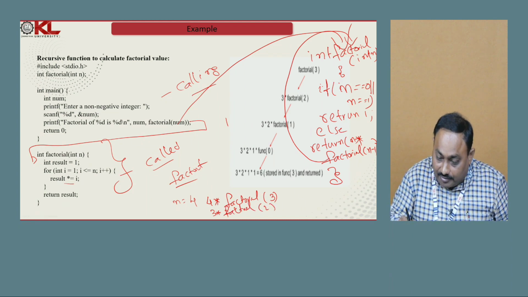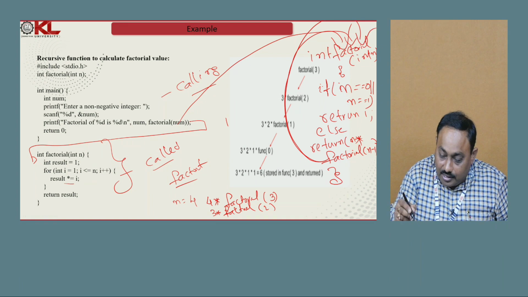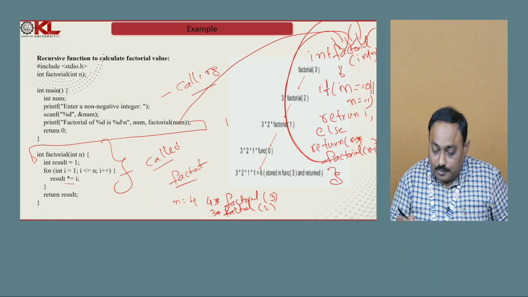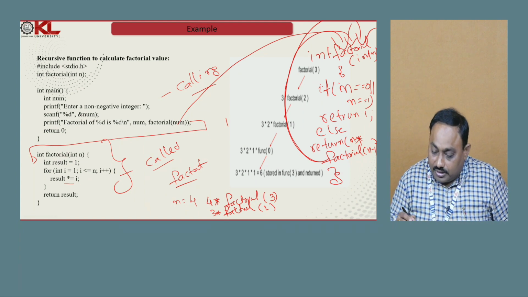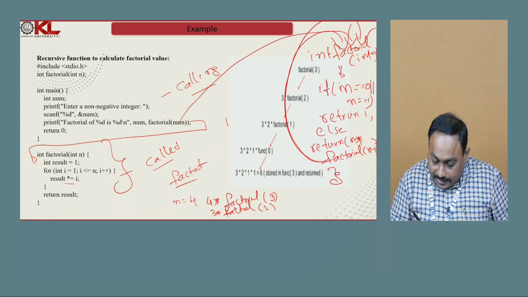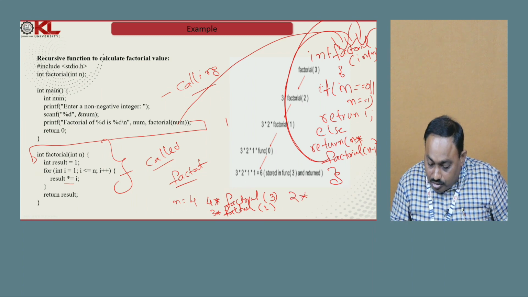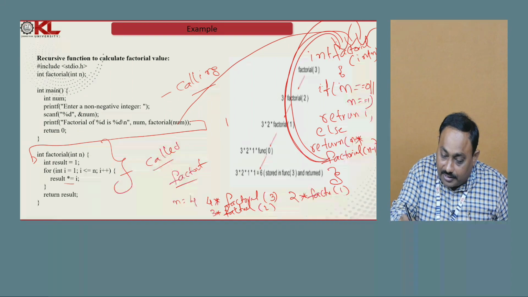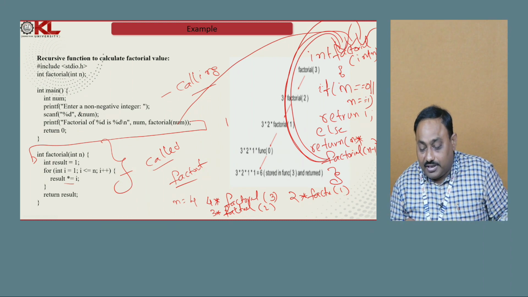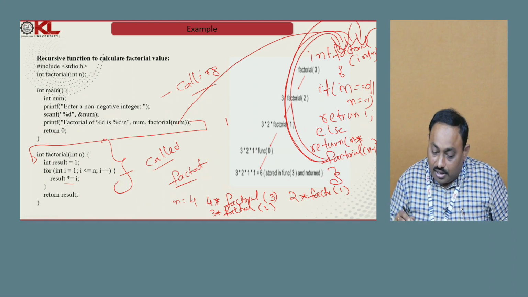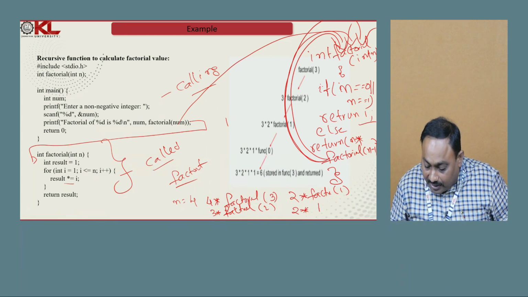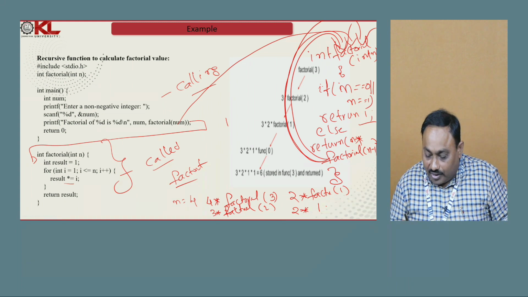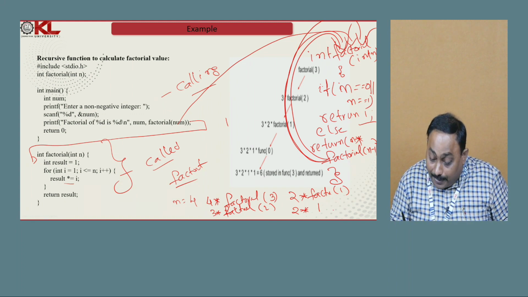This is the second recursive call. Again control comes here. Now what is the n value? 2. Check the condition, is n equal to 0 or 1? No. So it comes to the else part. Again it calls 2 into factorial of 1. Again control comes here. Now it checks the n value. Is n equal to 0 or 1? Yes, it is 1. So it returns 1. Now 2 into factorial of 1, that means the factorial of 1 is 1. So now we start backtracking.